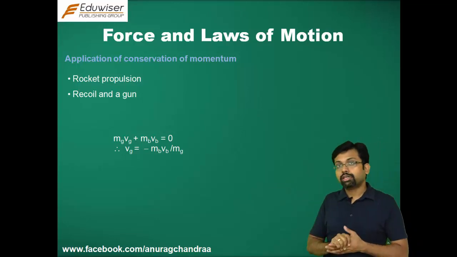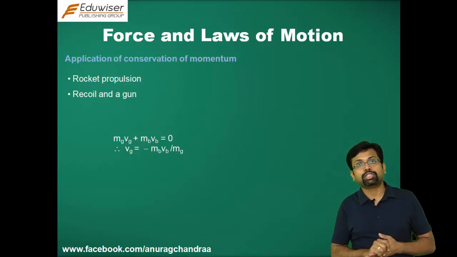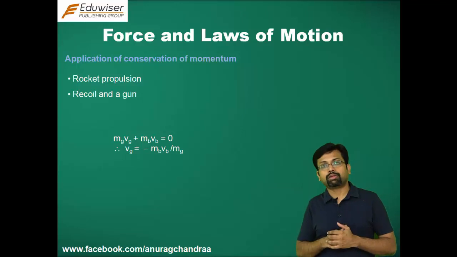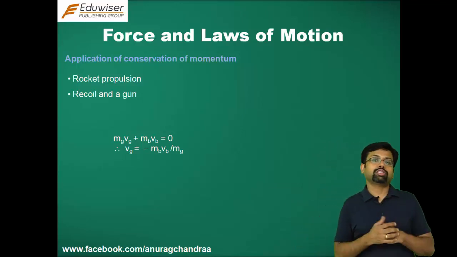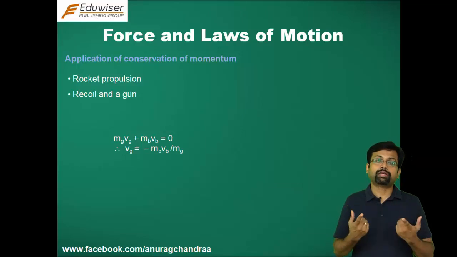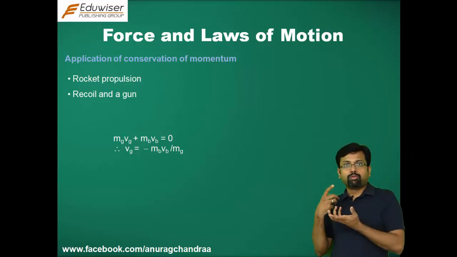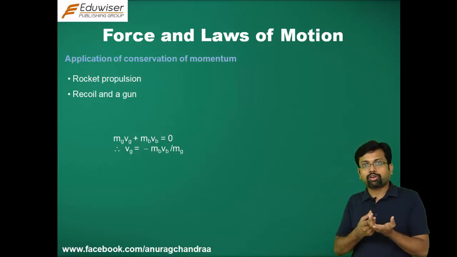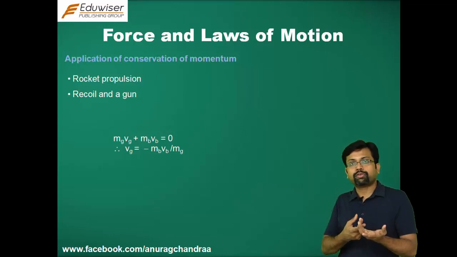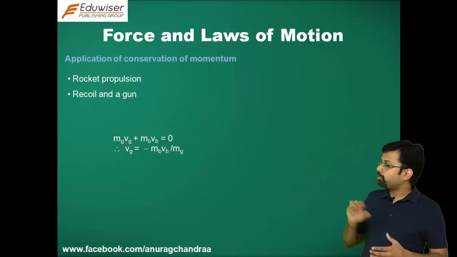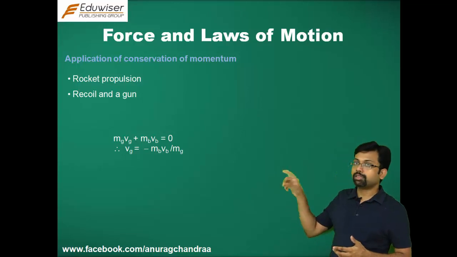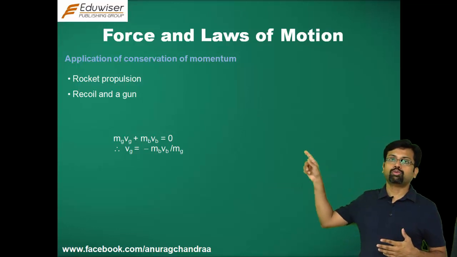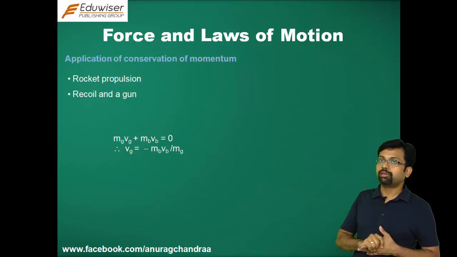In the denominator, you would see that there is mg. And what is mg? mg is the mass of the gun. If you increase the value of mg, the recoil velocity of the gun is going to decrease, and that is going to be better, because you don't want to get hurt when you fire a bullet. You would just want to have a small recoil. So to have a small recoil, you need a small recoil velocity, and a small recoil velocity would be obtained when the value of mg is increased, because you would want the bullet to go very fast, so you won't want vb to be small.